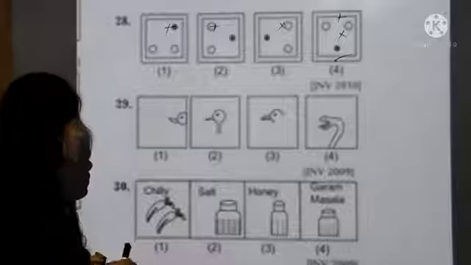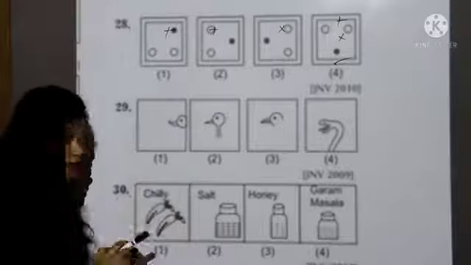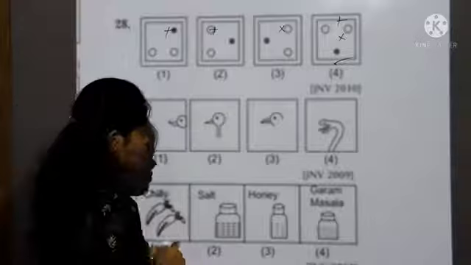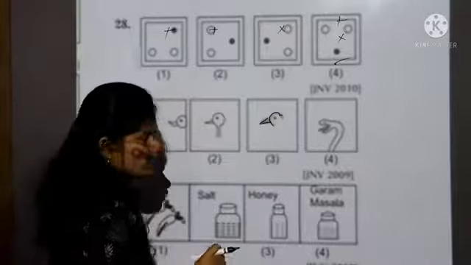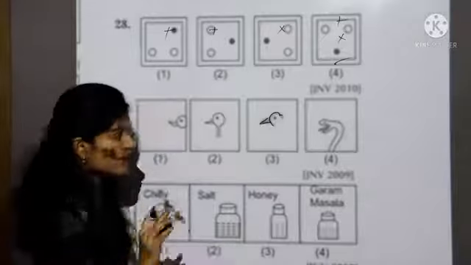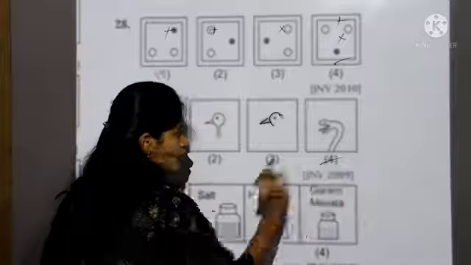Let's take 29th question. First you observe all the figures carefully. The first box has a bird face, the second box has a bird face, the third box has a bird face. But only in the fourth box they have given a snake, which is a reptile, which is different from the others. So the answer is the fourth one.